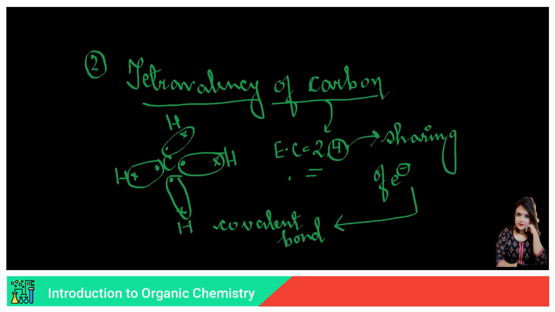Once it has shared this electron, it will become a part of carbon as well. So let us count the number of electrons carbon now has: 1, 2, 3, 4, 5, 6, 7 and 8. So it has attained a total of 8 electrons just by sharing of electrons, and it did not have to lose its electrons.